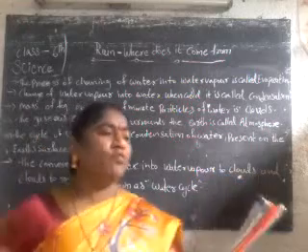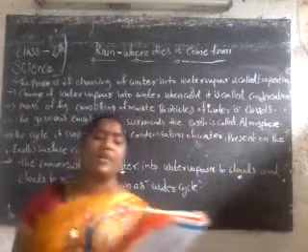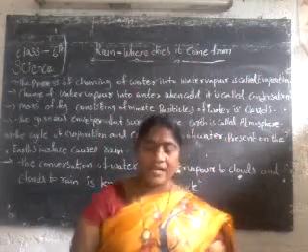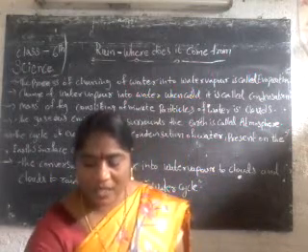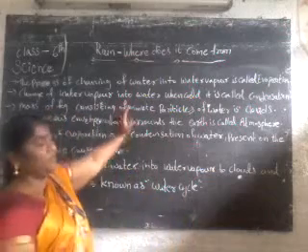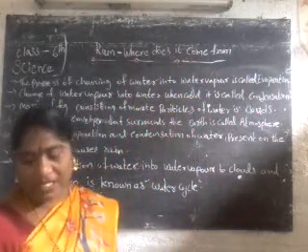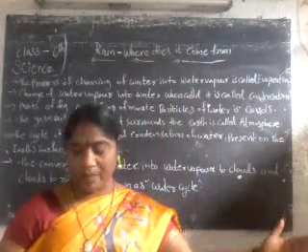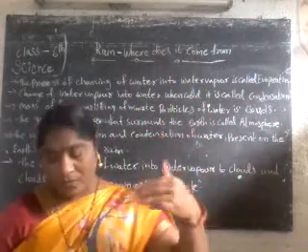Next one is clouds and rains. On a warm day the sun heats up the water in the ground, seas, oceans, rivers, ponds, etc. The water converts into water vapor. That is the process of evaporation. These vapors rise up to the atmosphere.